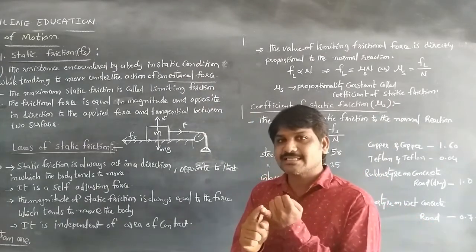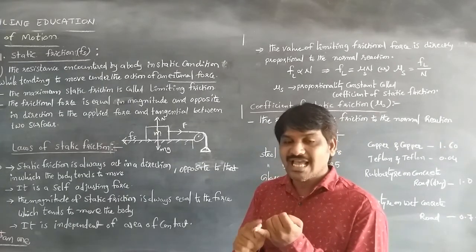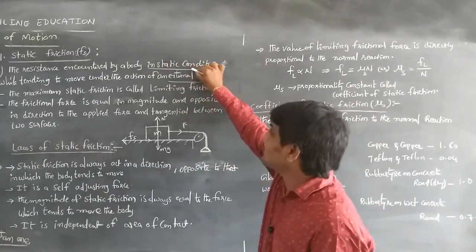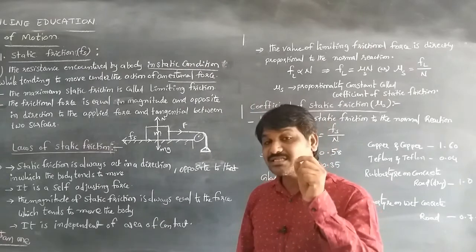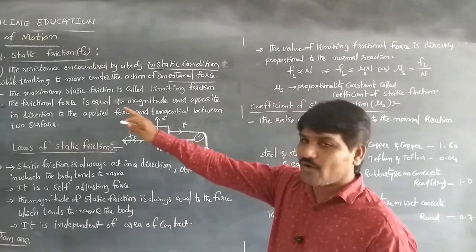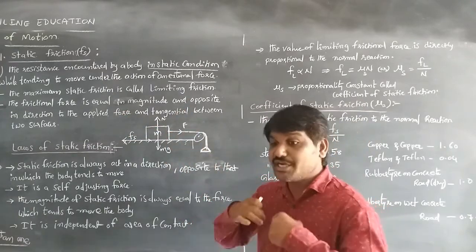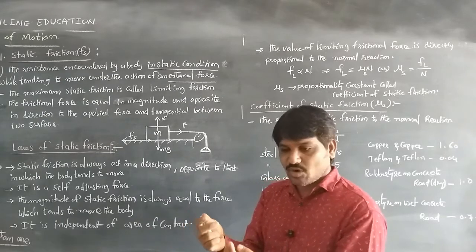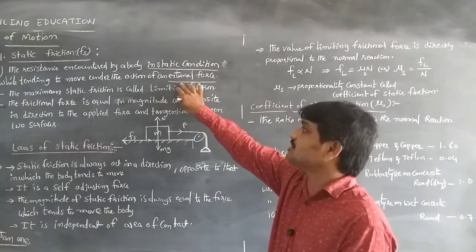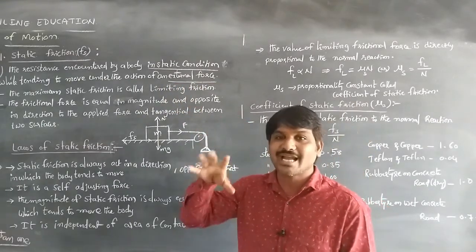The resistance encountered by a body in a static condition while tending to move. The body is not moving, but it is ready to move if an external force is acting on it.